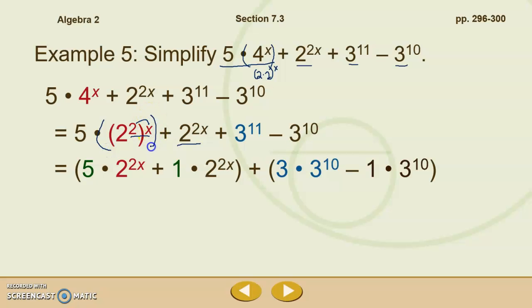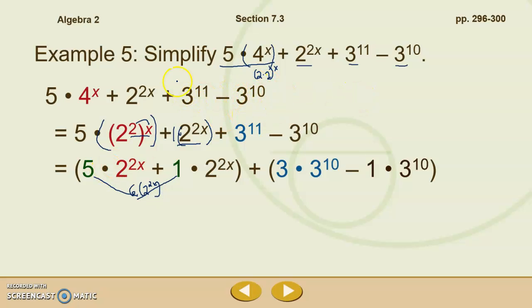So I have 5 groups of 2 to the 2x, and it doesn't say this, but I have one group of 2 to the 2x. So I know that I can combine these here. 5 groups of 2 to the 2x and 1 group of 2 to the 2x equals 6 groups of 2 to the 2x. Again, I just like parentheses so much better than these dots here.